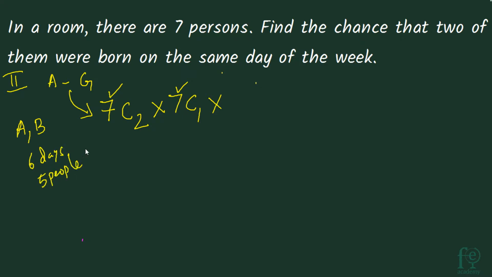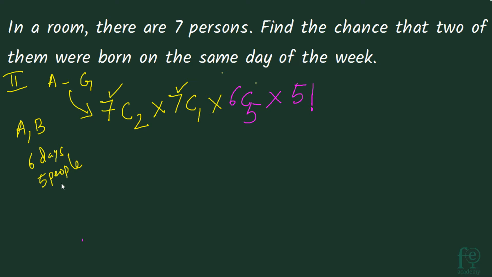So these 5 people have to be born on 5 different days. So out of 6 days, 5 days are to be selected. It can be done in 6C5 ways. There are only 5 people and 6 days are there. So 5 people have to be born on 5 days. So you have to select 5 days out of the total 6 days, which can be done in 6C5 ways. Now these 5 people can be arranged on these 5 days in 5 factorial ways.